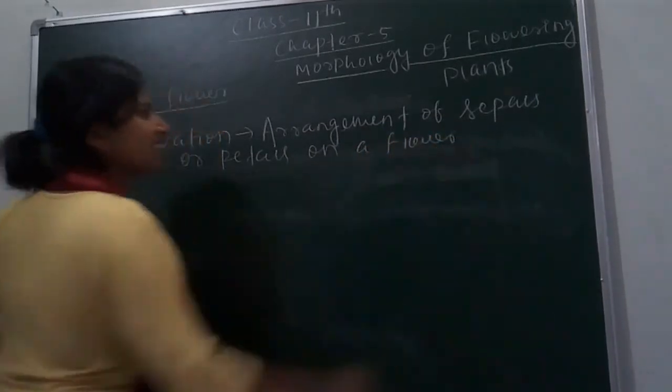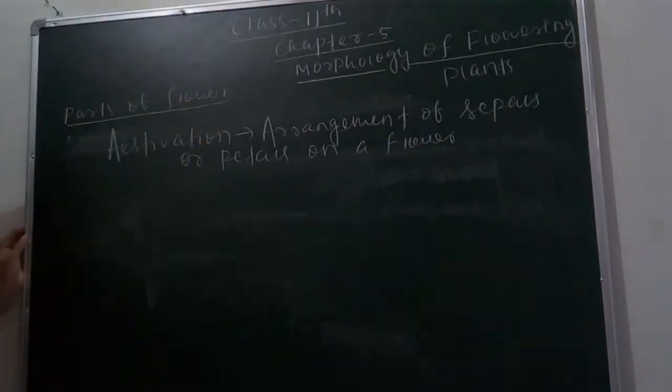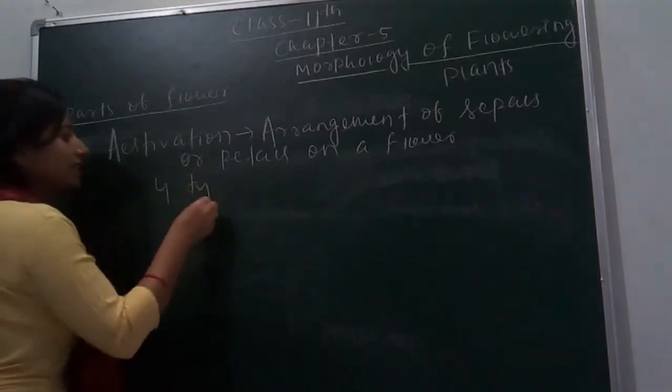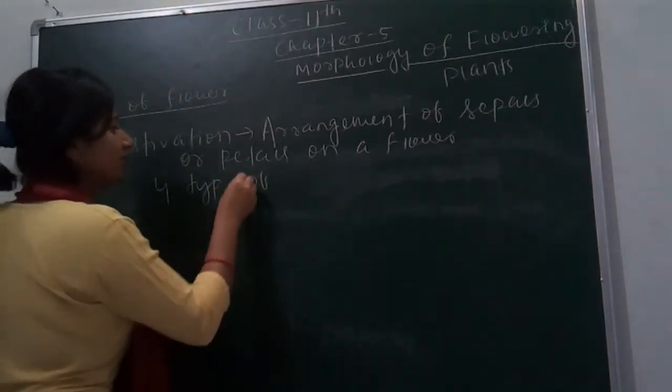So the arrangement of sepals and petals is divided into 4 types. We will study about 4 types of estivation.